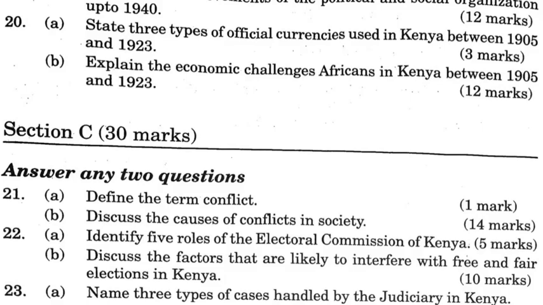5. In the 1930s, the Kikuyu Central Association came out in support of independent church